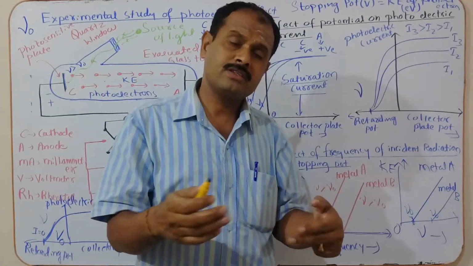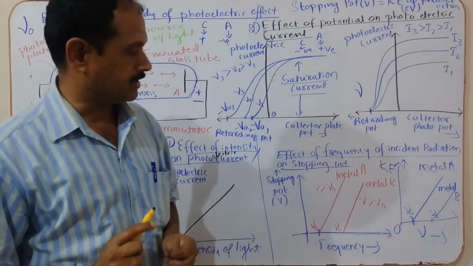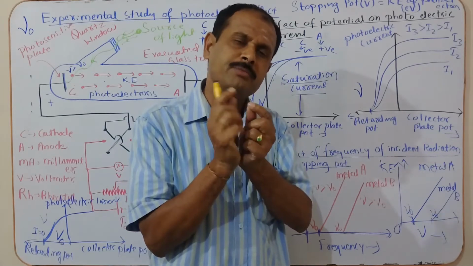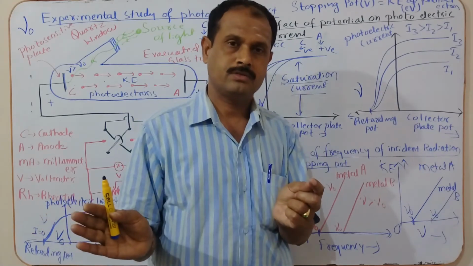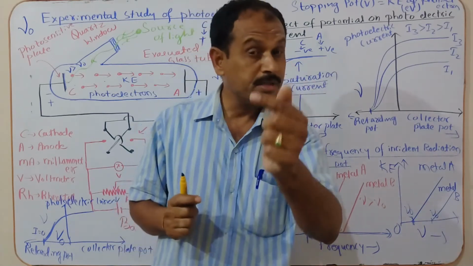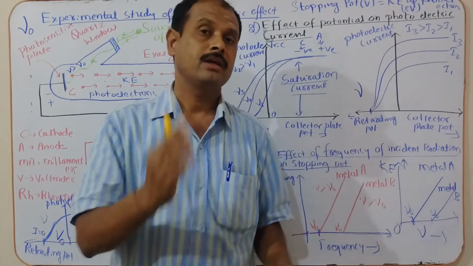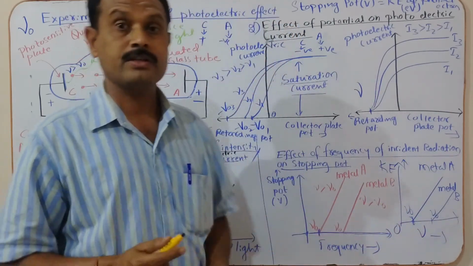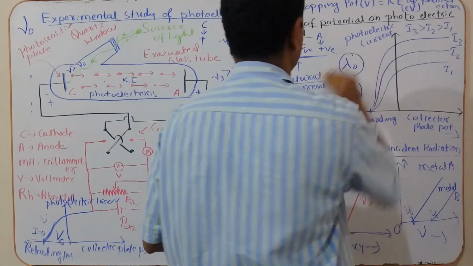If the incident light frequency is greater than the threshold frequency, photoelectrons are emitted and move towards the collector. If it is equal to the threshold frequency, the photoelectrons are just emitted but do not move. Less than the threshold frequency, there is no emission of photoelectrons. The minimum energy required to liberate the electron from a photosensitive material is called the work function. For that frequency we say threshold frequency, and for the wavelength, lambda naught, the threshold wavelength.